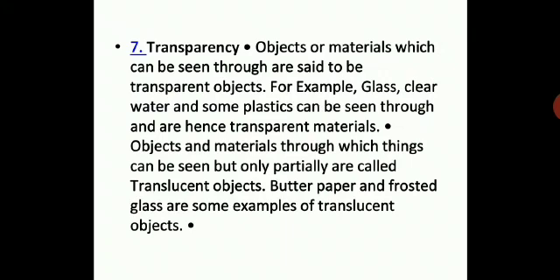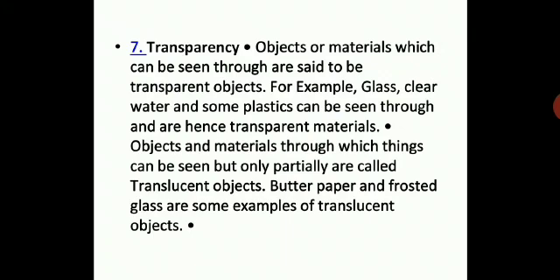An object and material through which we can see but partially, those are called translucent. We can see but partially, not completely. We have some examples like butter paper and frosted glass as examples of translucent objects.